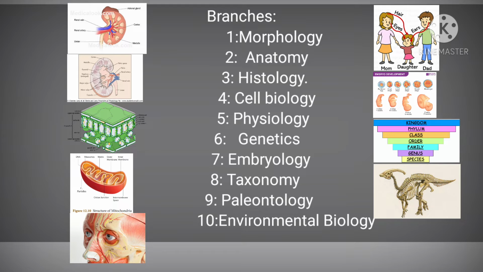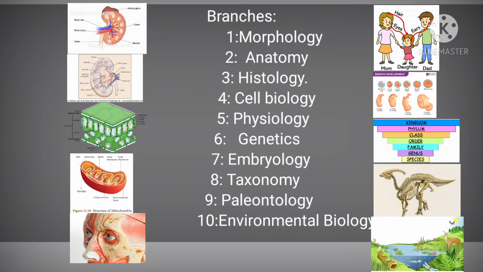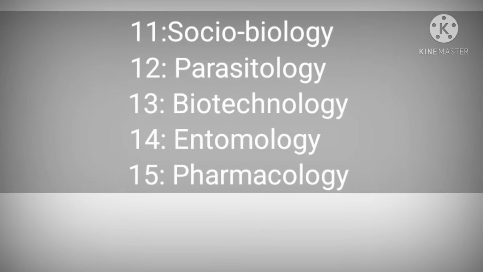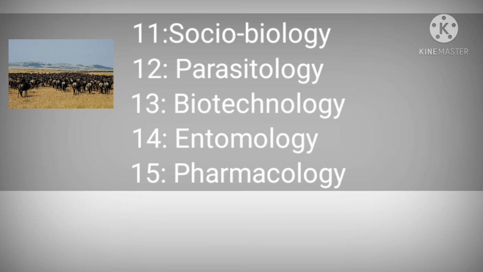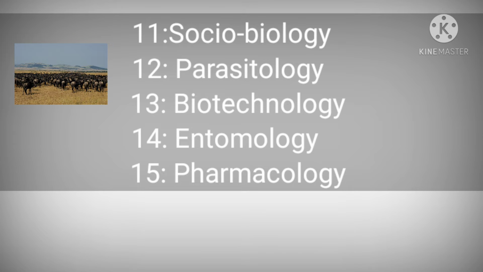Tenth, environmental biology. This branch deals with the interaction of organisms with their environment. For example, living things grow, change, reproduce, and die. They interact with the non-living things such as sunlight, temperature, and water. Eleventh, sociobiology. This branch deals with the social behavior of living organisms which make societies in terms of evolution. For example, when a lone female moth emits sounds to attract potential males, she is engaging in social behavior.